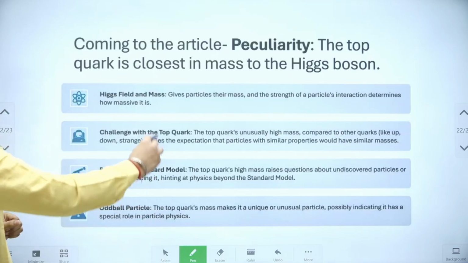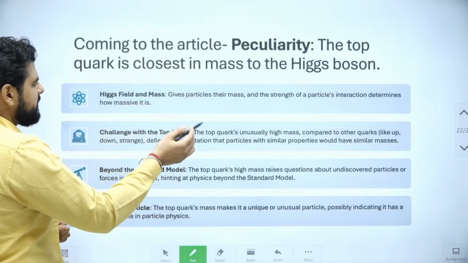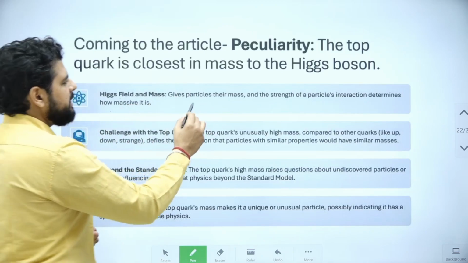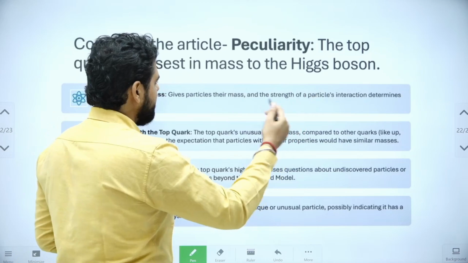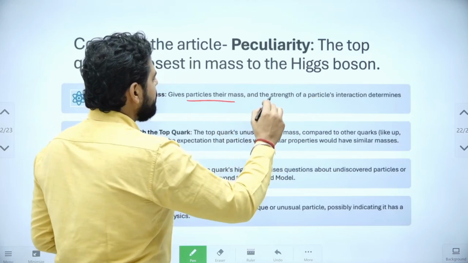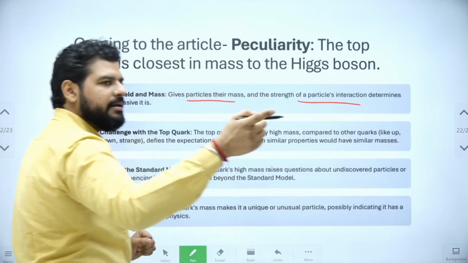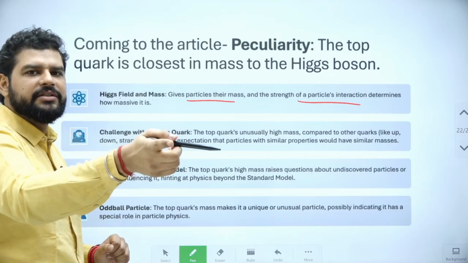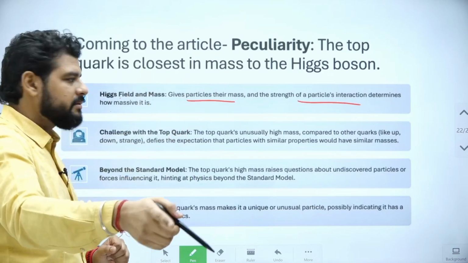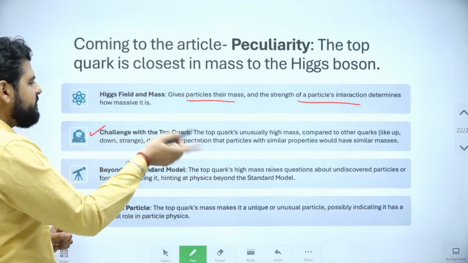Okay. So the last thing I want to discuss is the Higgs field and the mass. Just to recap in one line: the Higgs field gives the mass, and the strength of the interaction determines the mass. So what is the challenge with the top quark?